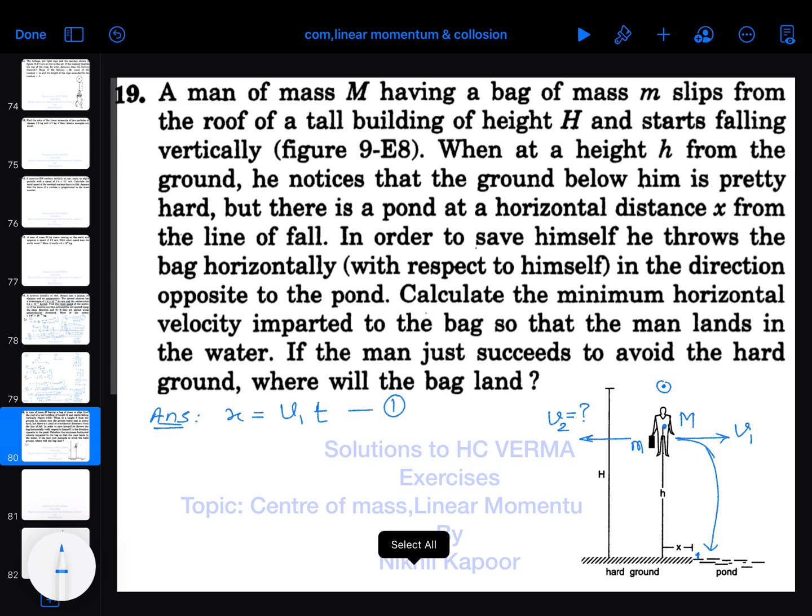So this is equation 1. Now it all depends on how much time is taken by the person to fall. Here we know that the time taken to fall the total height H is under root 2H by g. But the projectile motion of the person starts from height h, and at this height there is some velocity of center of mass.